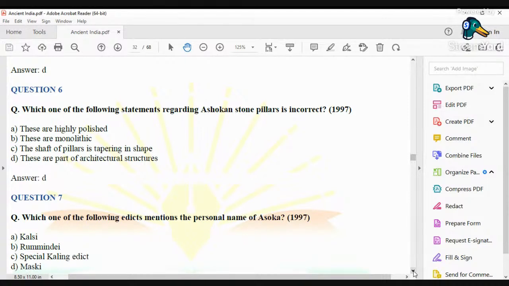What is the meaning of monolithic? For example, many temples. For example, the Kailashnath temple is another monolithic structure, and it is found in the Ellora caves. It was built by Krishna the First, a Rashtrakuta ruler. This Kailashnath temple is considered to be the pinnacle, or the zenith, of Indian rock cut architecture.